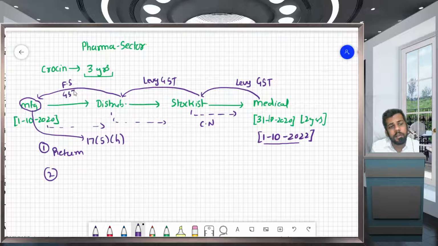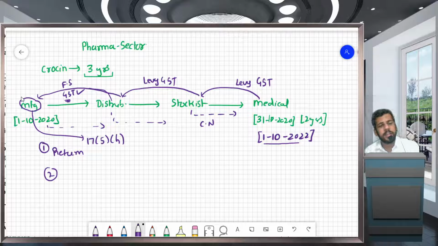So GST will be levied. And accordingly, the manufacturer is liable to reverse the GST on goods destroyed. Okay, what GST does he have to reverse? On the original purchase or on this transaction? The answer is the manufacturer has to reverse the ITC on goods purchased as a fresh supply from the distributor. I hope this is clear. So this GST has to be reversed and not the GST of the original purchase. I hope this is clear.